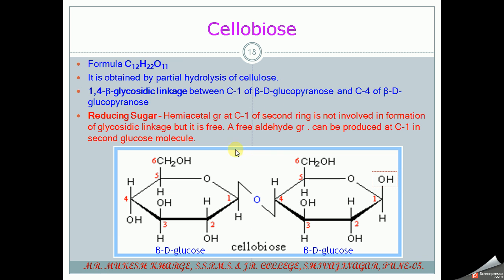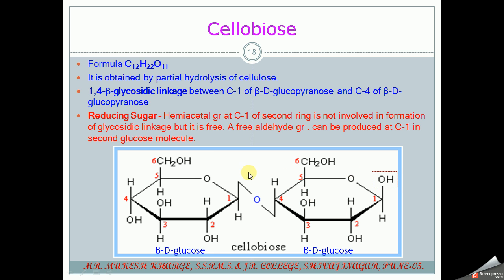Now if you observe the structure of this cellobiose, the first carbon of the first beta-D-glucopyranose ring and the C4 carbon of the beta-D-glucopyranose ring of the second molecule form a linkage, and it is on the upper side, so it is known as a 1,4 beta glycosidic linkage.